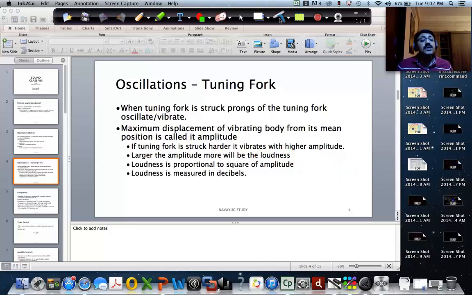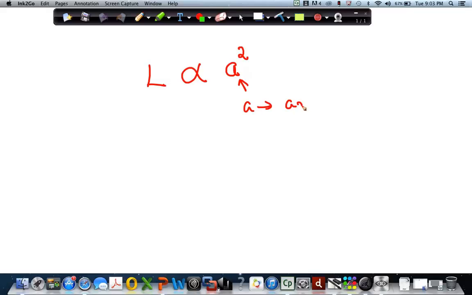Loudness is proportional to the square of the amplitude. So what does that really mean, right? Let us go back and see what that means. Loudness is proportional to the square of the amplitude, as in ratio and proportions. So assume A is amplitude, and L is loudness.